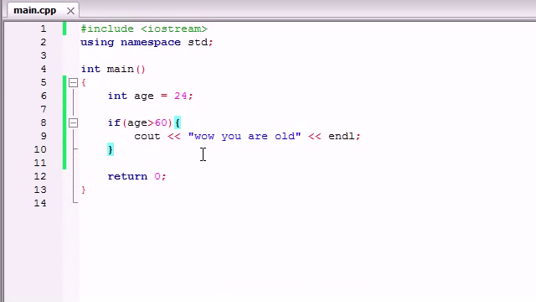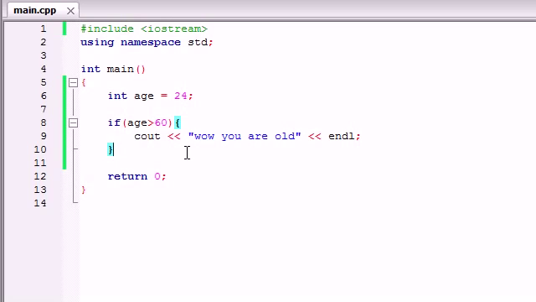But you build this program, you show it to your boss, and you're like, hey, where's my raise? And they're like, wow, this program is impressive and all. However, wouldn't it be nice if we could give a message to the user no matter how old they are? What if instead of skipping this if the test is false, let's give them an alternative message. If anyone's over 60, we're going to tell them they're old. If anyone is under 60, we're going to tell them, hey, get a job.